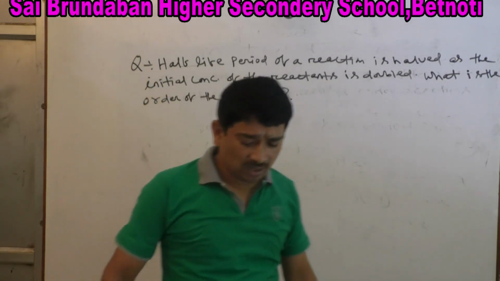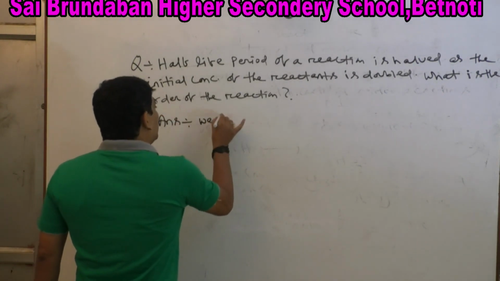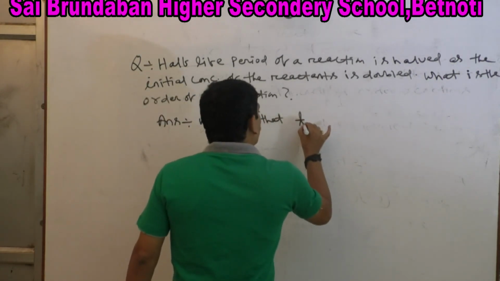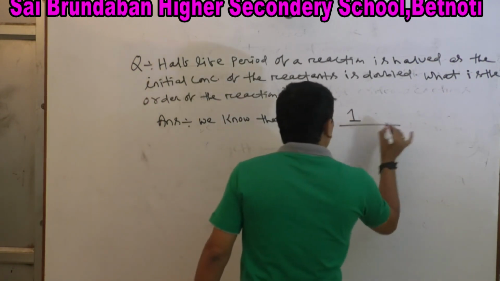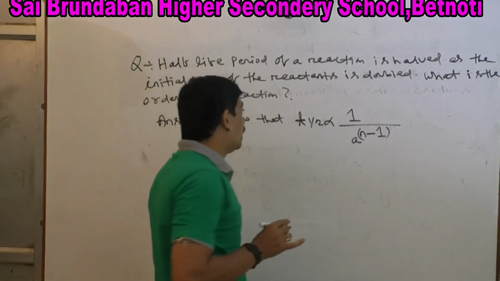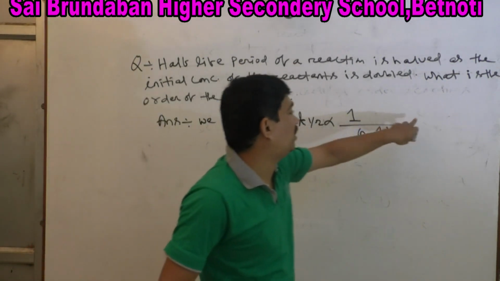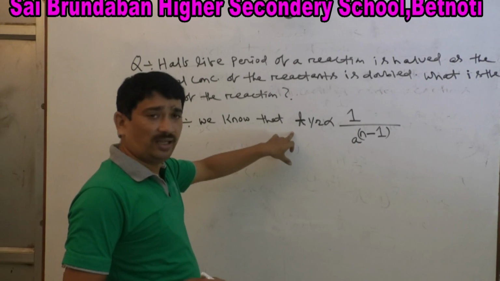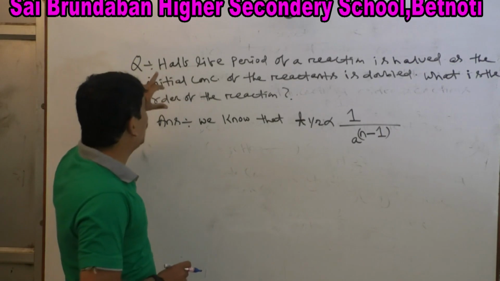We know that T half is directly proportional to 1 by a to the power n minus 1. Already we have got this formula for the half-life period of nth order reaction: T half directly proportional to 1 by a to the power n minus 1.